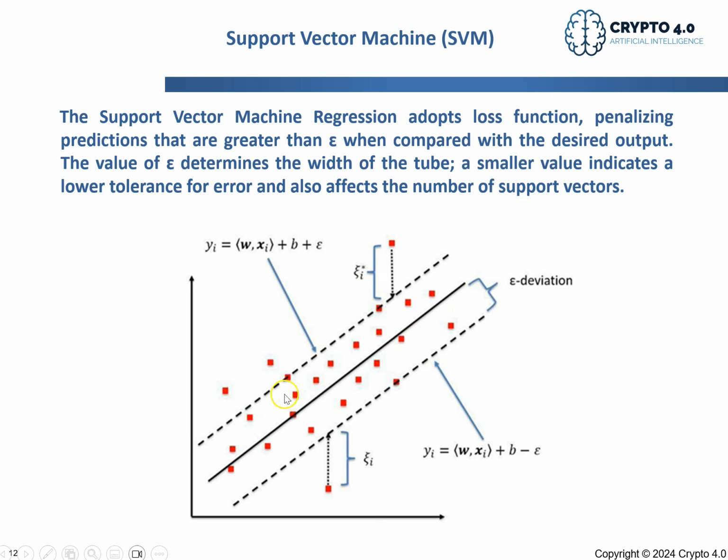So rather than considering only one line, the support vector machine does the prediction by considering the region, the tube, this region, this error margin. That's different from what we have in this model.